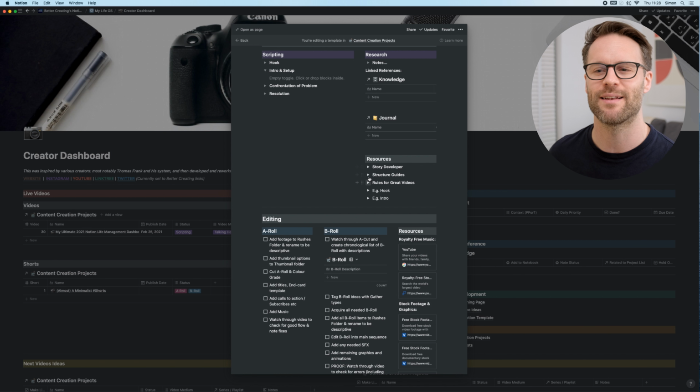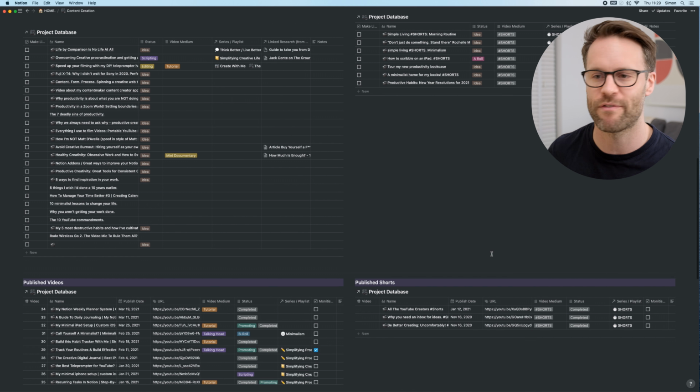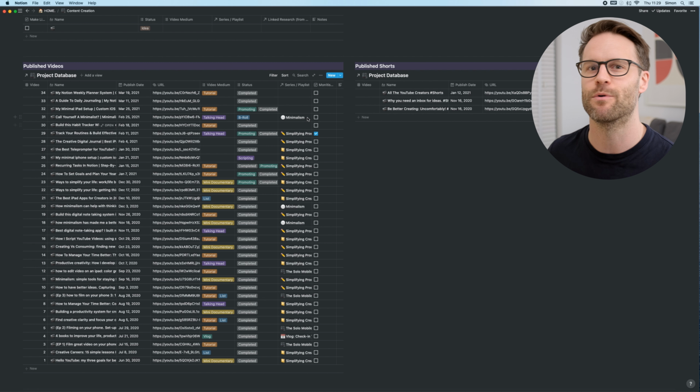So it also has that added advantage, of course, of indexing and banking everything. So if I want to reference stuff later on, I can. Let me know in the comments below if you'd like to know any more detail about any of these sections, and I'll share more of it.